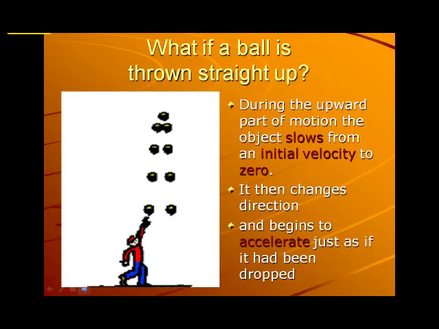Now, sometimes we don't just drop things. Sometimes we throw them into the air. If you're playing baseball or something, you throw the ball in the air. So if we take a ball, and right now we're going to look at throwing the ball straight up and straight down. If the ball is thrown straight up, during the upward part of the motion, the object is going to slow down from whatever its initial velocity is to 0.